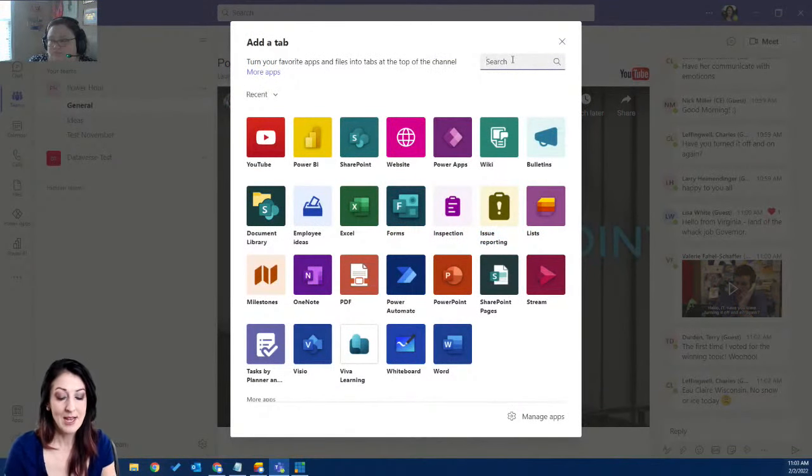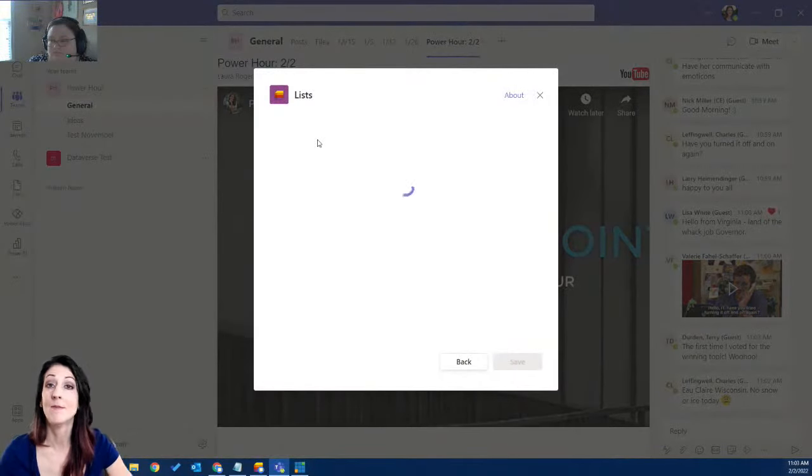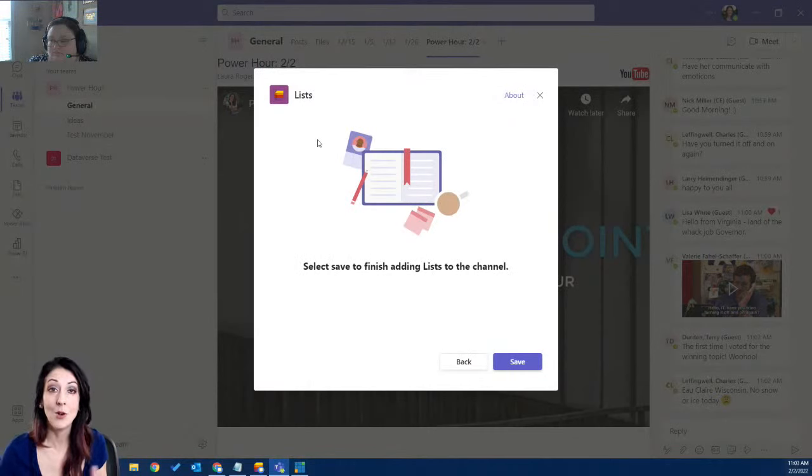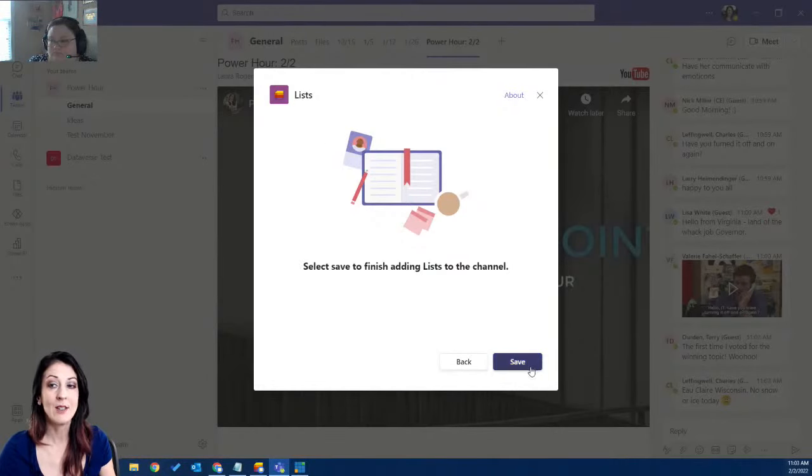So Microsoft is calling SharePoint Lists Microsoft Lists now. Don't let that confuse you. If you're an old school SharePoint person, it's the same exact thing. Microsoft has just put some dramatic improvements into SharePoint Lists and sort of rebranded them. And it sort of looks like it's its own separate app, but it's not really anything drastically different. At its core, it's just the good old SharePoint list you've been using.